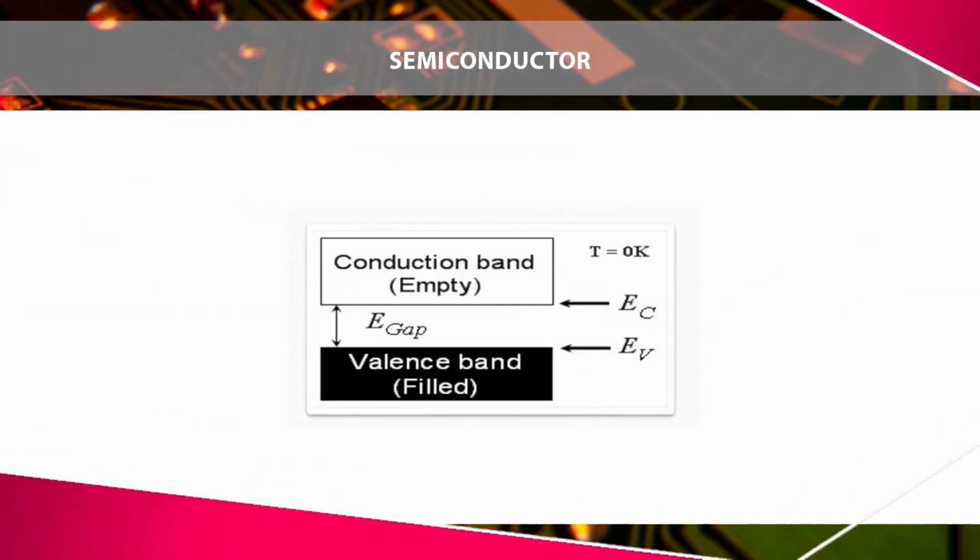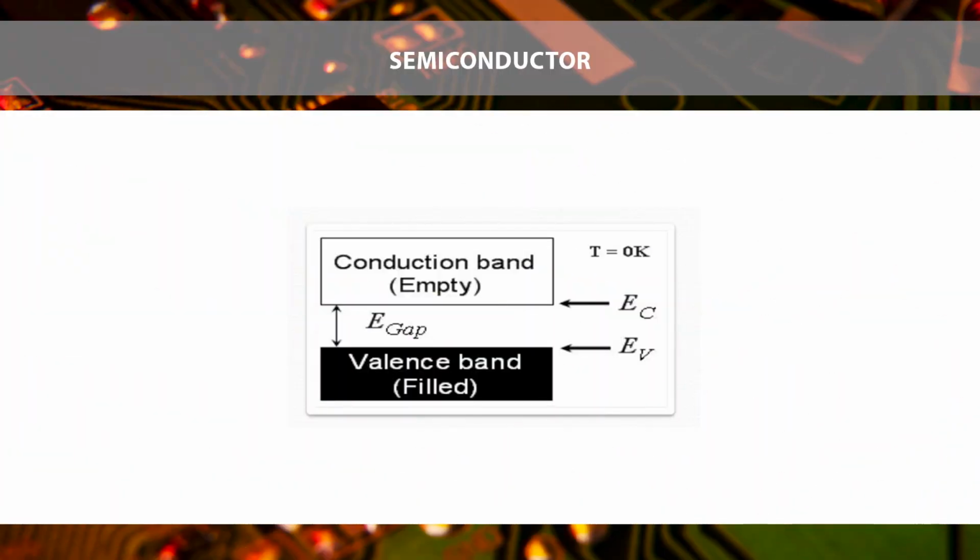Third is the semiconductor. The present picture shows the diagram of the semiconductor material. There are the conduction band and valence band.